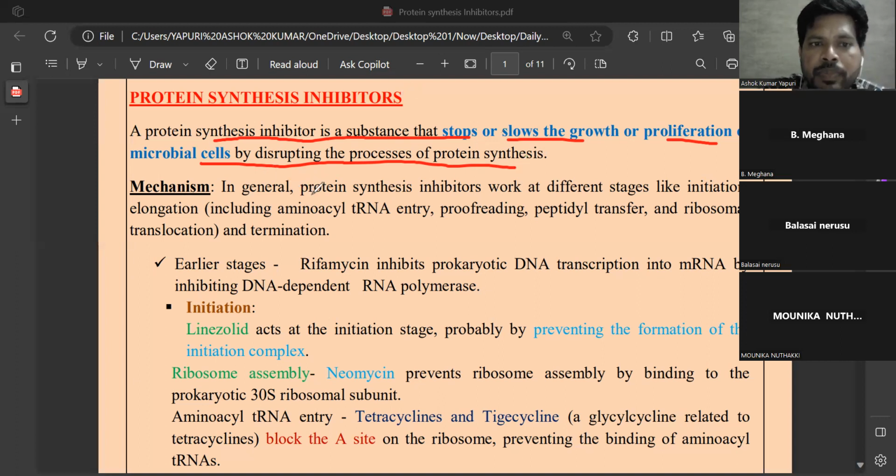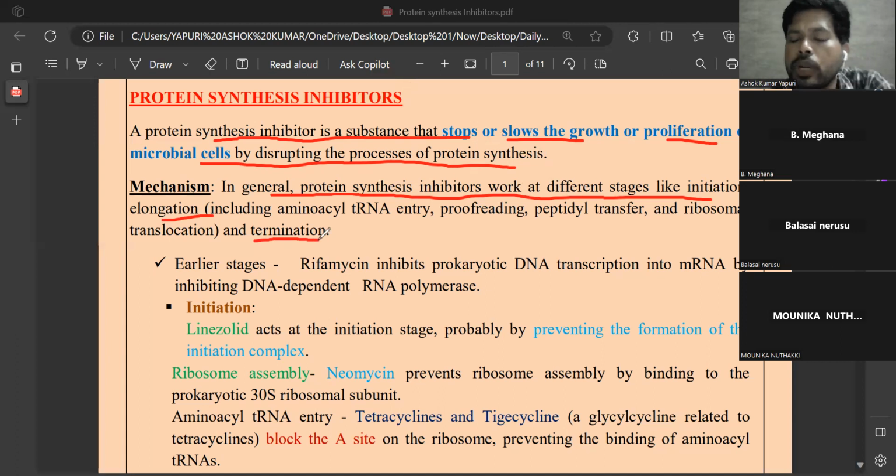Regarding mechanism, in general, protein synthesis inhibitors work at different stages like initiation, elongation, and termination. In general, protein synthesis contains three steps: initiation, elongation, and termination. Initiation is nothing but the starting of protein synthesis, and it requires some mediators which are helpful for the starting of protein synthesis.